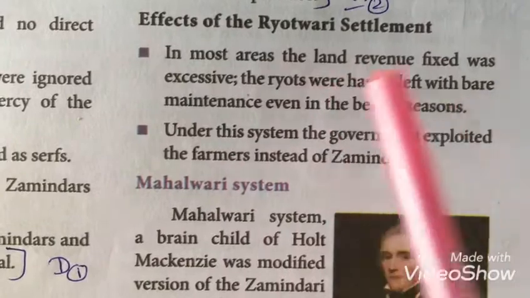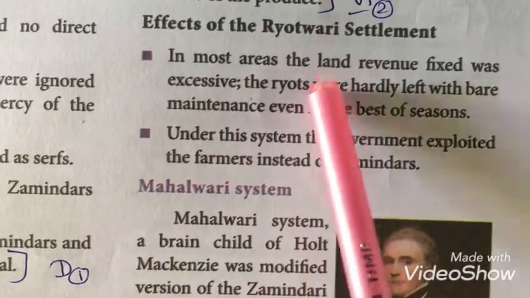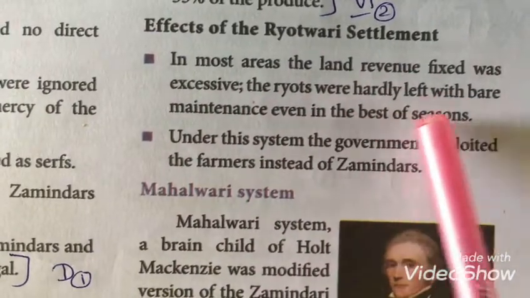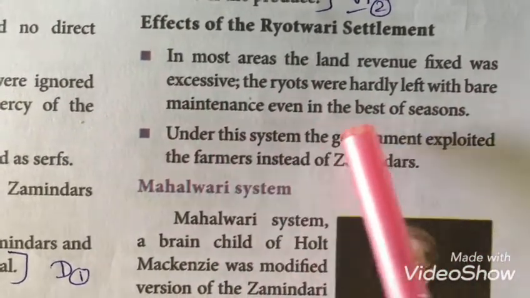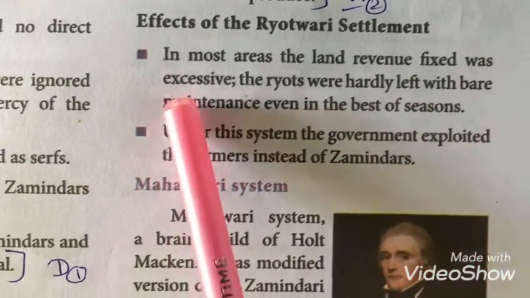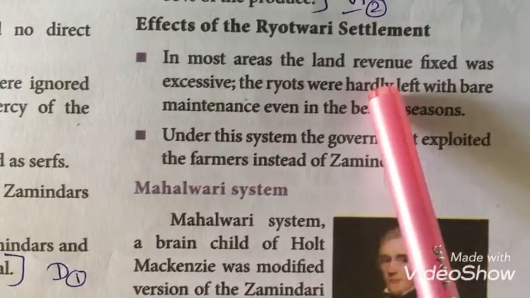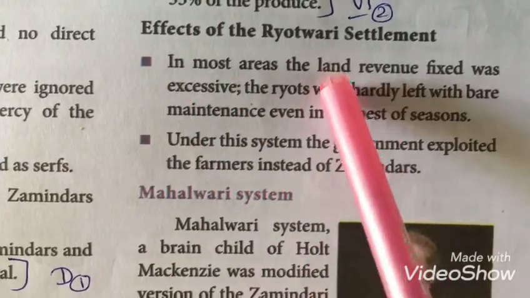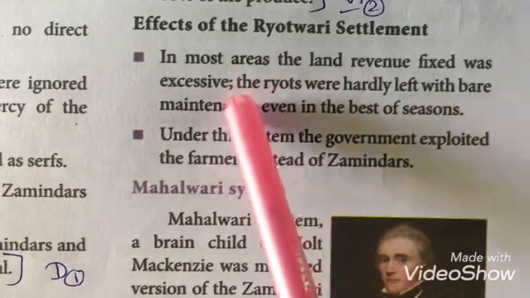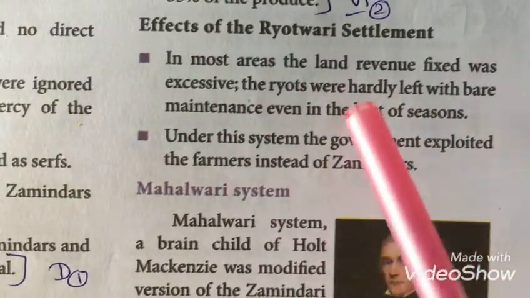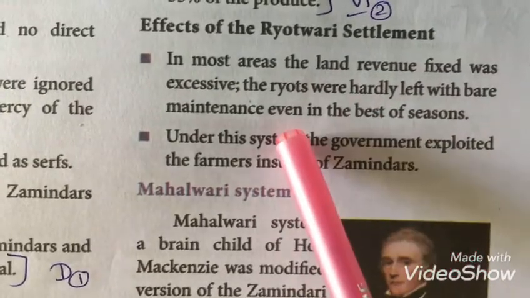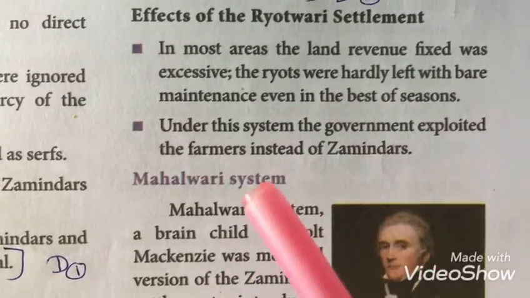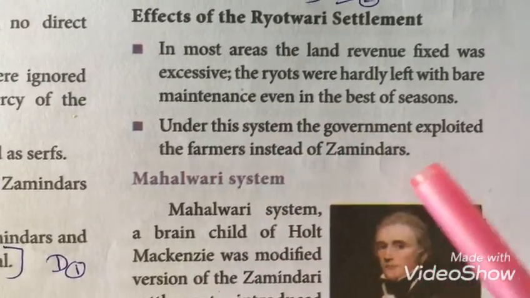Effects of the Ryotwari system. In most areas, the land revenue fixed was excessive. The ryots were hardly left with bare maintenance even in the best of seasons. In many places, the land revenue was extremely high, so the ryots, the farmers, found it difficult to pay the land revenue to the government even in the best of seasons.